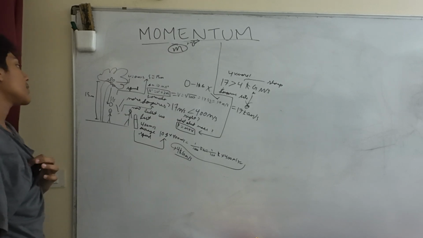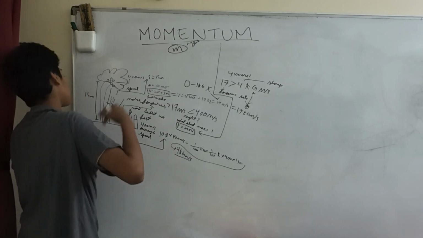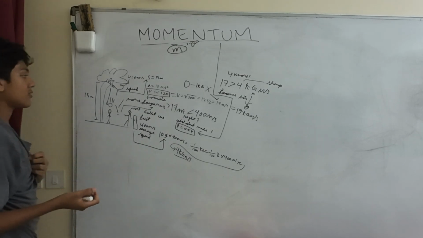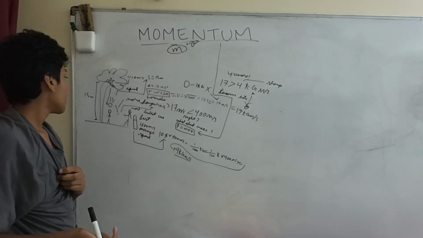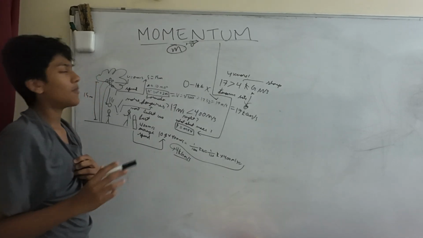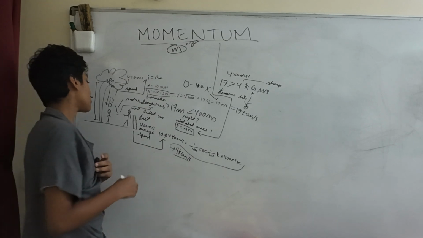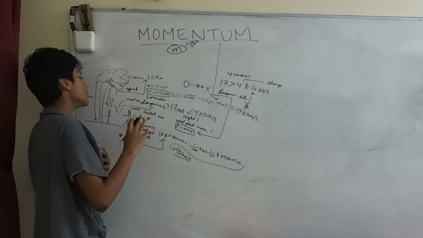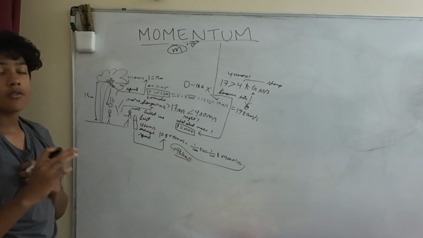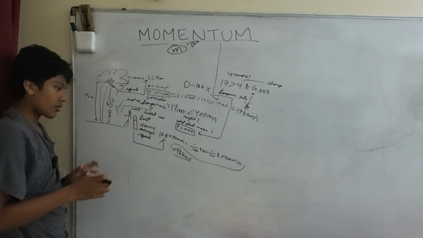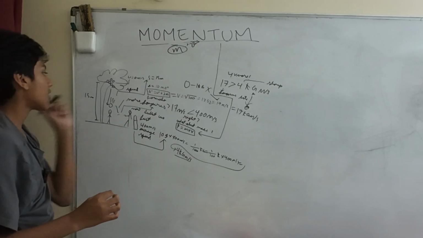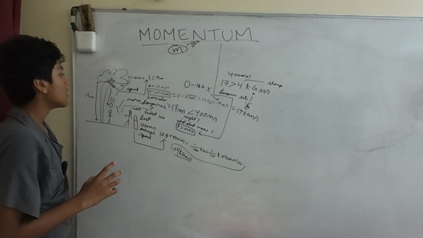Now, most people think that bullets are more dangerous because they're fast, right? So let's see the average speed of a regular bullet. It depends, but the average speed of some regular bullet is around, let's say, 400 meters per second. Now that's very fast, because every second it's traveling that fast, okay?